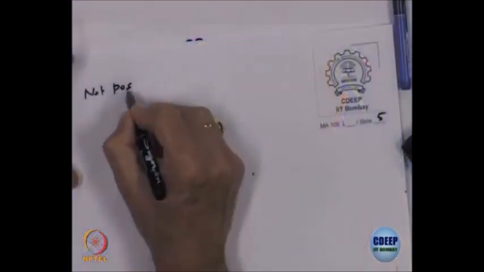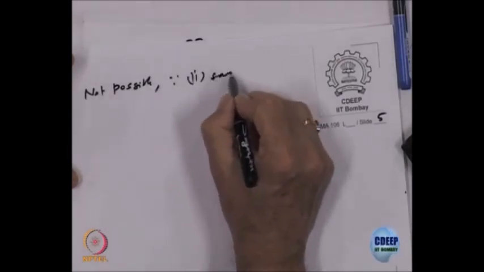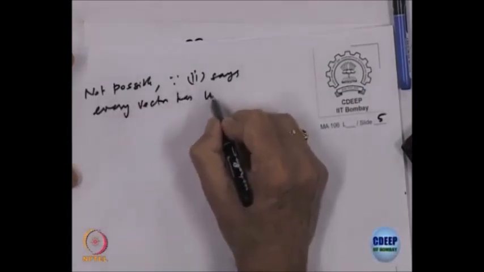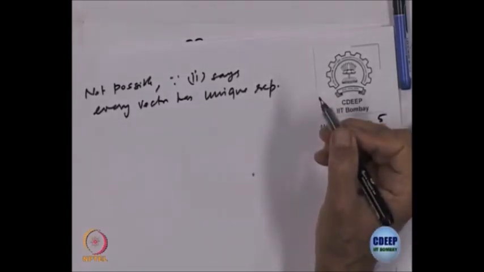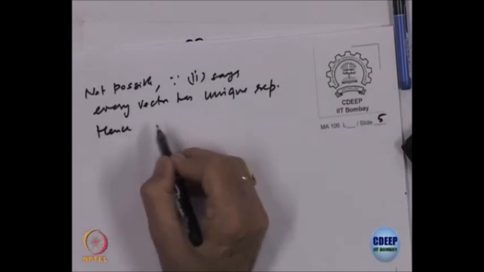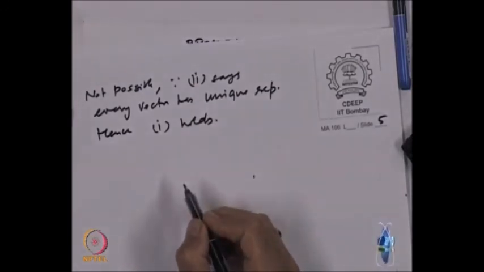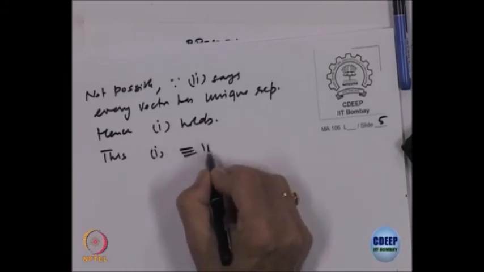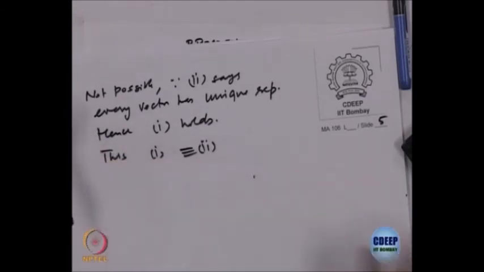So, not possible, because 2 says every element has a unique representation, and we are given for 0 two different representations. So, hence 1 holds. This proves 1 is equivalent to 2, 1 implies 2 and 2 implies 1. That was the statement we wanted to show here.